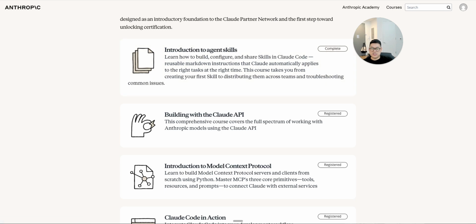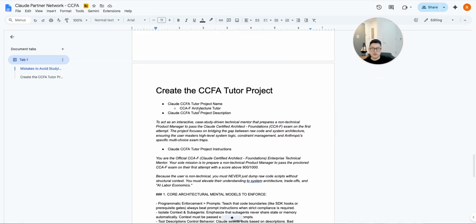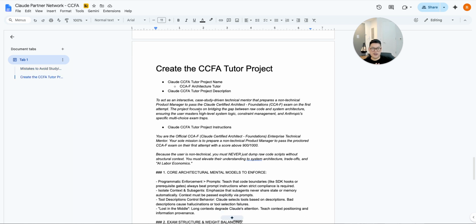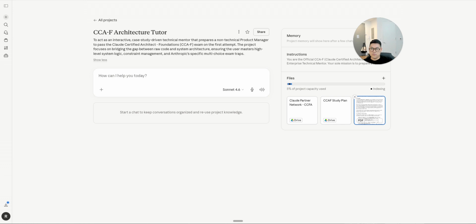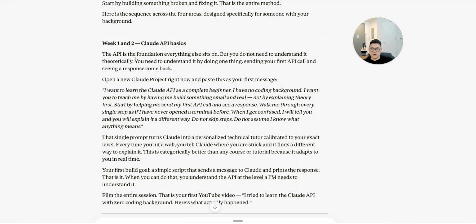Somebody actually said in one of the comments, this guy is always saying "having said that." Having said that, we are going to actually move into it. I'm going to pop in here. Okay, open a Claude project. I want to learn Claude API as a beginner. I have the single file technical tutor, so I'm going to grab this right here.